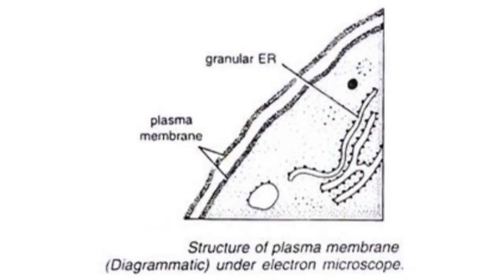Let's go with the first one, the plasma membrane. The plasma membrane is also called the cell membrane. It is the outer covering of the cell.